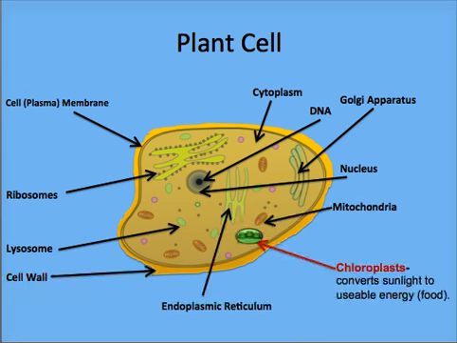Chloroplasts are also unique to plant cells. They are small green organelles which have the ability to convert sunlight to food via photosynthesis. Remember that plant cells still need mitochondria to break down the food made by the chloroplasts.